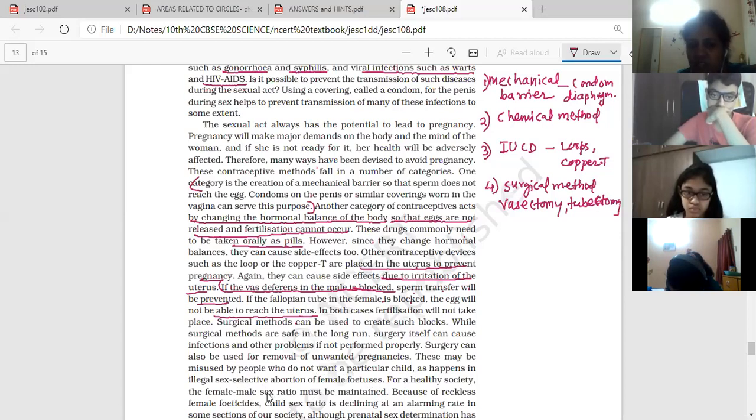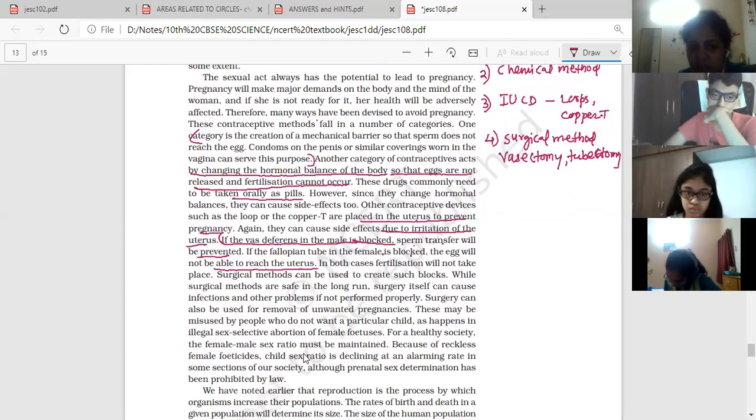For a healthy society, the female male ratio must be maintained. Because of the reckless female feticide, child sex ratio is declining at an alarming rate in some sections of our society, although prenatal sex determination has been prohibited by law.